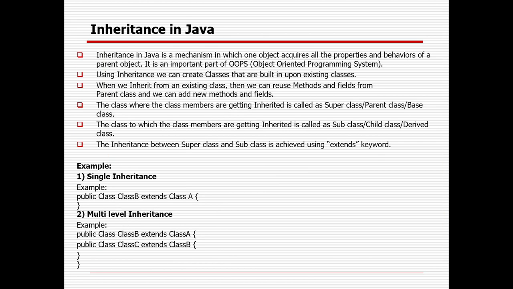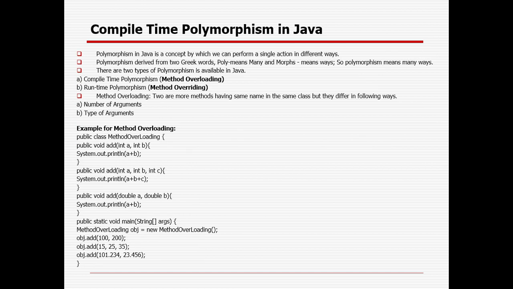In Java, there are 4 OOPS concepts: inheritance, polymorphism, abstraction, and encapsulation. Inheritance is getting the property from the parent or grandparents, right? And definitely you have to use extends. So single inheritance and multi-level inheritance are possible, but not multiple inheritance. In polymorphism, there are 2 types: method overloading and method overriding.